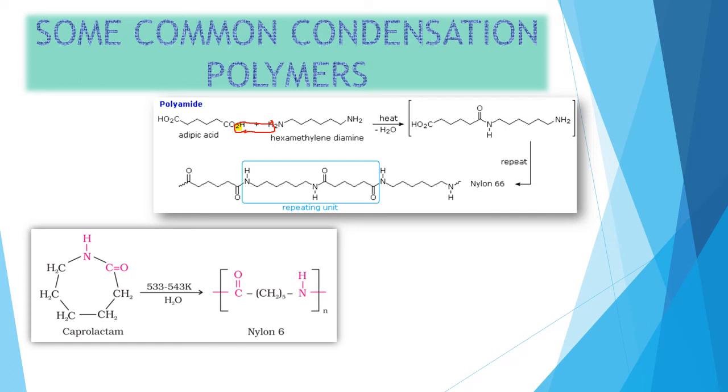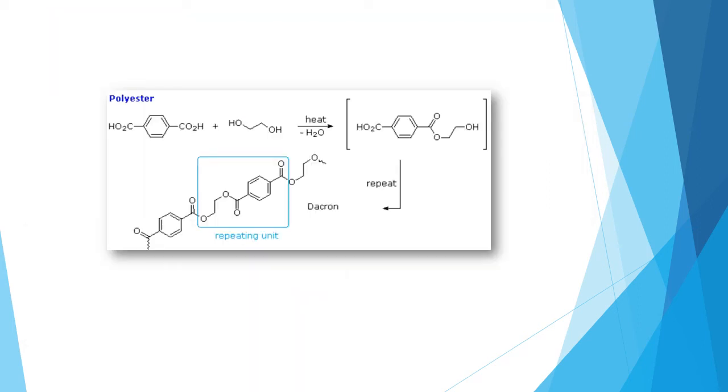That is, one hydrogen from here, and oxygen and hydrogen from here are removed. So we are left with the CONH bond, right? Here you can see we are left with the CONH bond, which is a polyamide. Similarly, this is caprolactam.